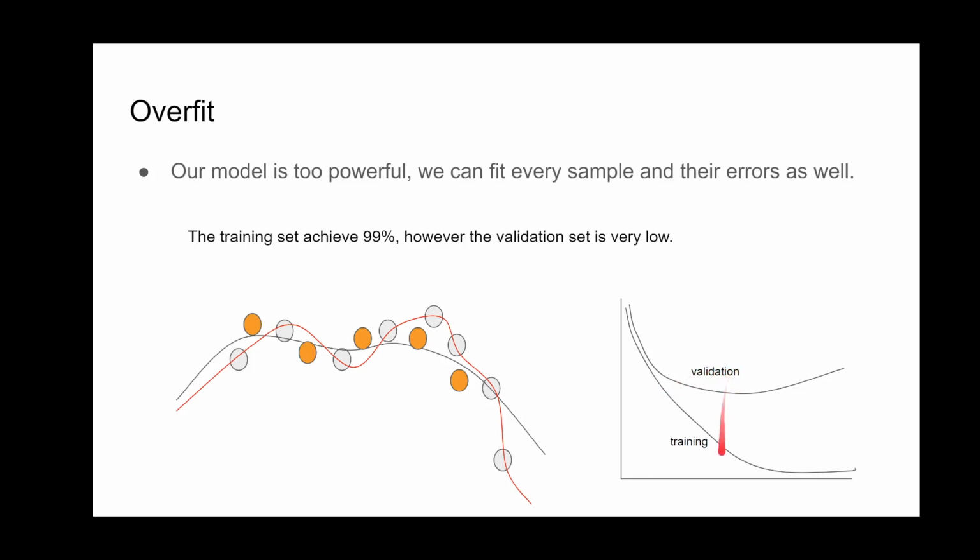So this is called early stopping. We should not wait until the training loss stops improving. We should stop the training when the validation set stops improving, so that we can prevent the overfit problem.